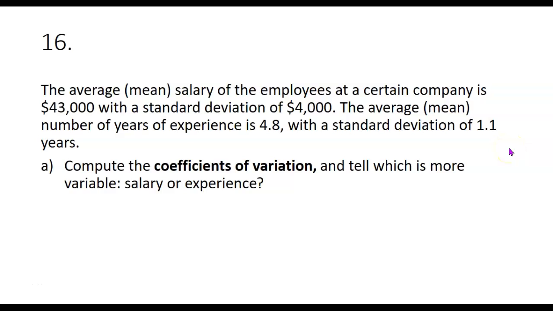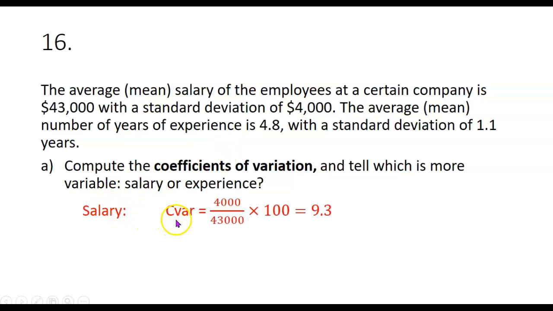Okay, number 16. The average, that is the mean salary of the employees at a certain company is $43,000 with a standard deviation of $4,000. The average, that is the mean number of years of experience, is 4.8 with a standard deviation of 1.1 years. Compute the coefficients of variation and tell which is more variable, salary or experience. So remember, for the coefficients of variation, we have to take the standard deviation divided by the mean in that order and then times 100.